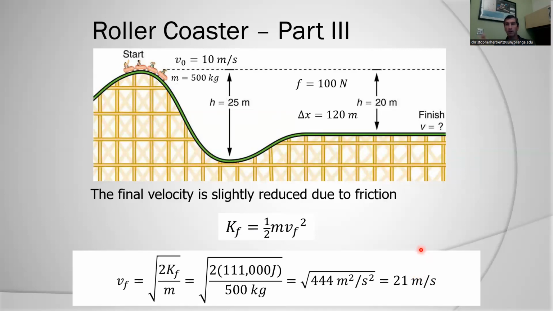So you see how this problem has evolved. We did the case where we're starting at rest. We got 20 meters per second as a final velocity. Then we said, well, that's not realistic. We probably would have some initial velocity at the top of the hill. We ended up with 22 meters per second. And by considering friction, I only lost 1 meter per second in terms of the overall velocity. So that is my roller coaster problem.